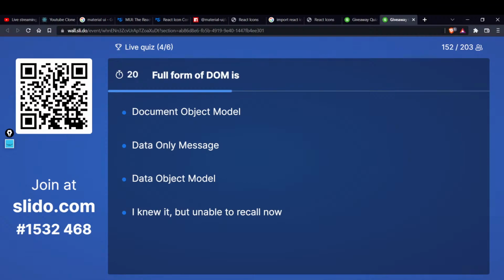Yeah, next time I add this option. I knew it, but I won't tell you because it's my life, my rules, right? Why should I tell you? I have the right to remain silent, right?